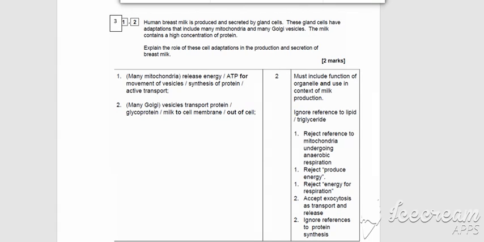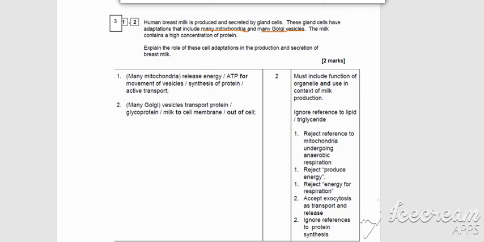So it's looking for the idea that there are many mitochondria and there are many Golgi vesicles. So for the first marking point, there are many mitochondria because they will release energy or they will release ATP, and that energy or ATP will be used for movement of vesicles or the synthesis of protein or active transport.